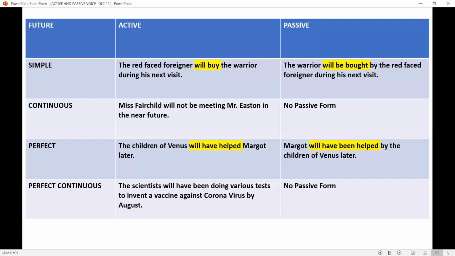Now, there is no passive form here. I've changed a little bit in that sentence. The scientists will have been doing various tests to invent a vaccine against coronavirus for 6 months by August. It also doesn't have a passive form.